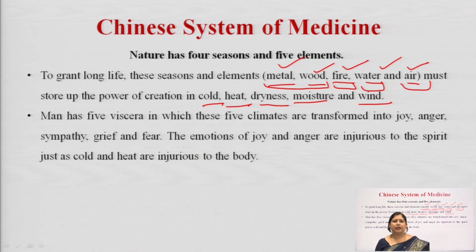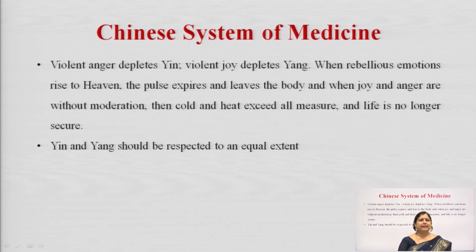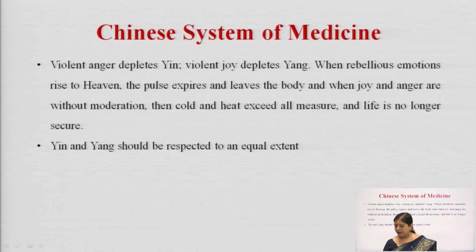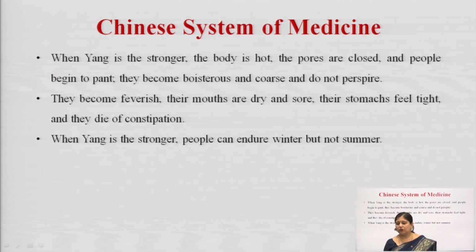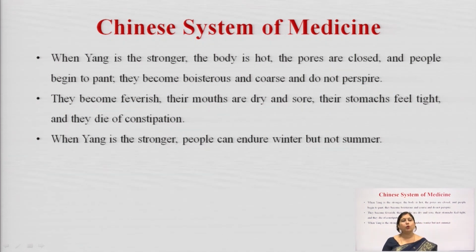and basically there are different senses like joy, anger, sympathy, grief and fear in them. Generally the Chinese system says that yin depletes anger, okay, and violent joy depletes yang. So, they get depleted in the increase of yin or yang. These are the emotional angles. If we talk about the physical angles also, if yang is stronger, the body is hot, the pores are closed and people begin to pant, okay, they become boisterous, coarse and do not perspire. So, they become feverish, their mouth is dry.